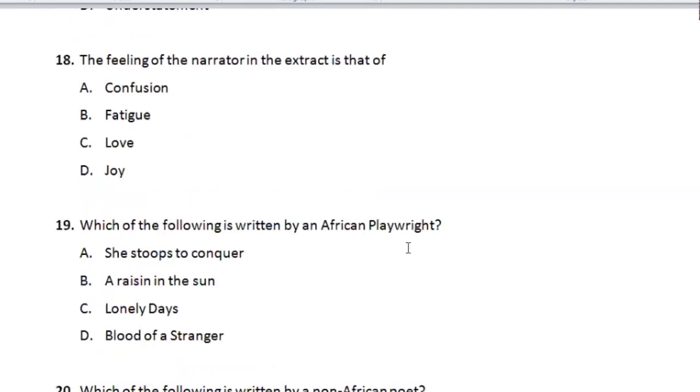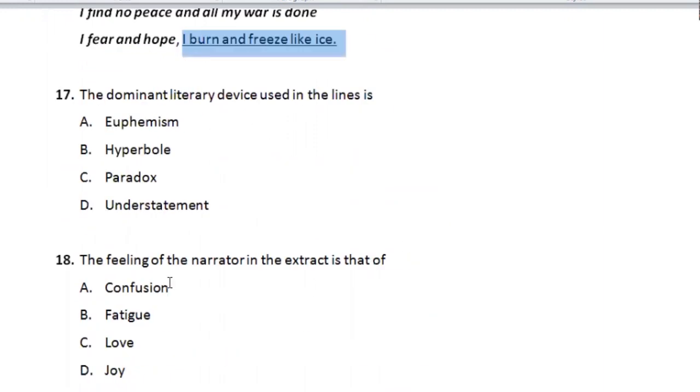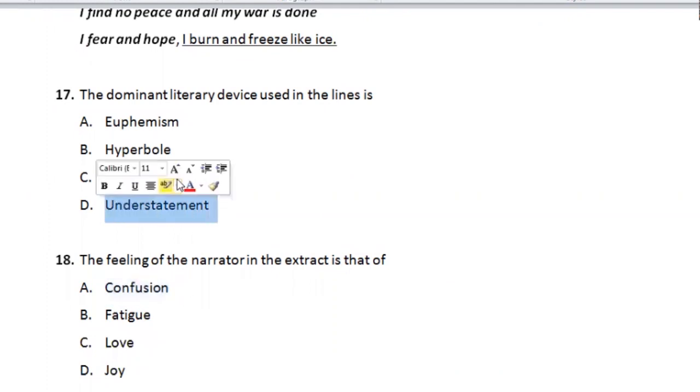Question 18. The feeling of the narrator in the extract is that of A, confusion, B, fatigue, C, love, D, joy. The perfect answer here is confusion, because among all these figures of speech, it is only paradox that can get you confused.